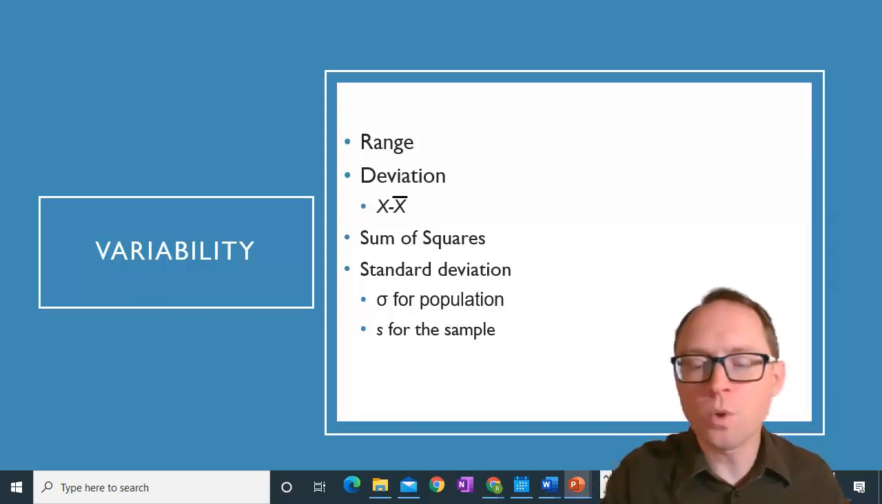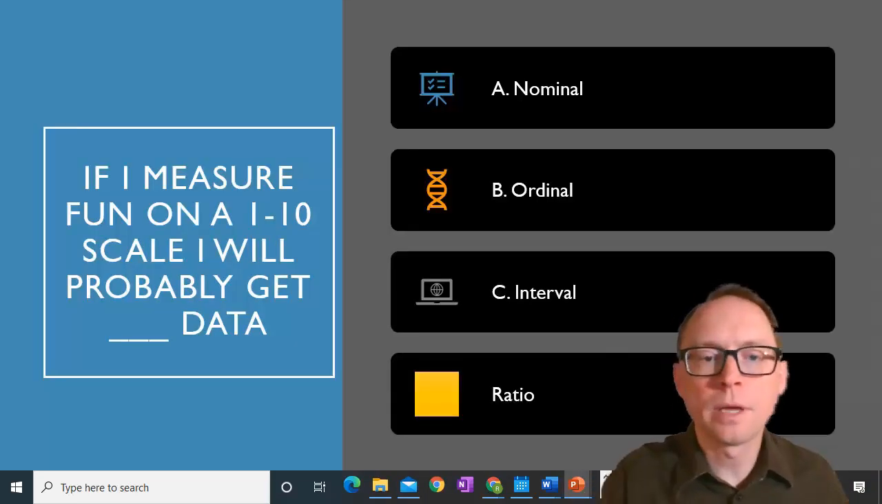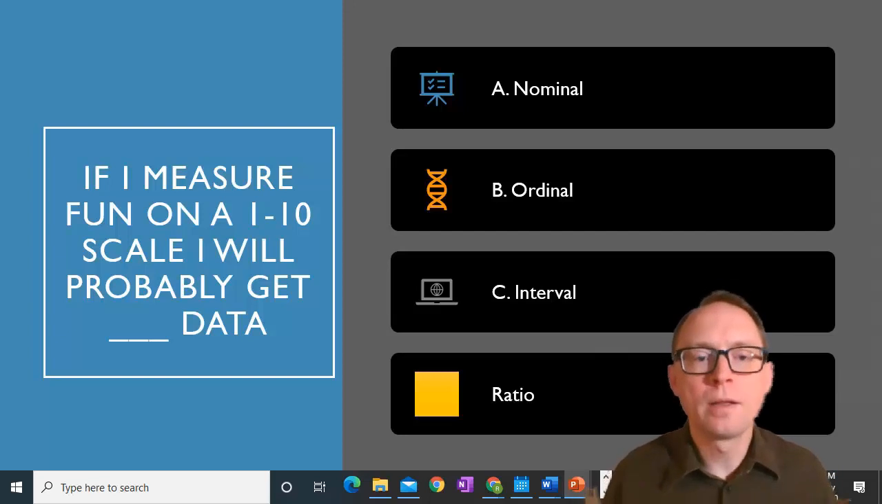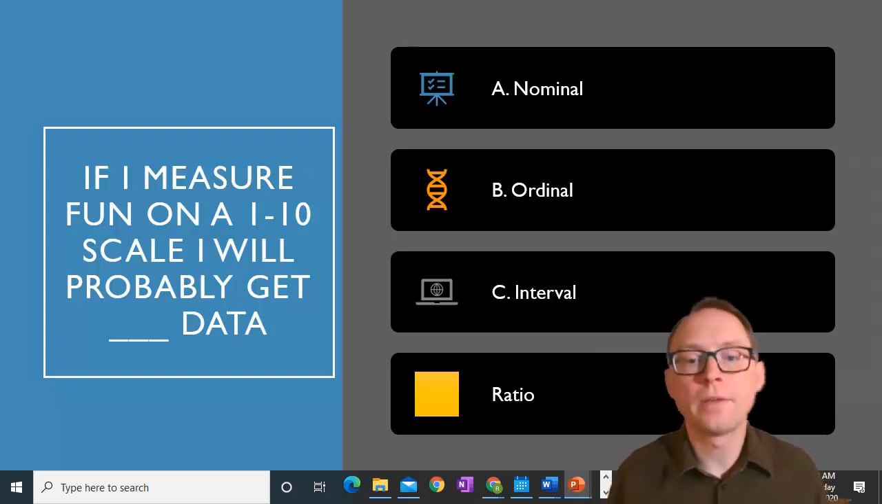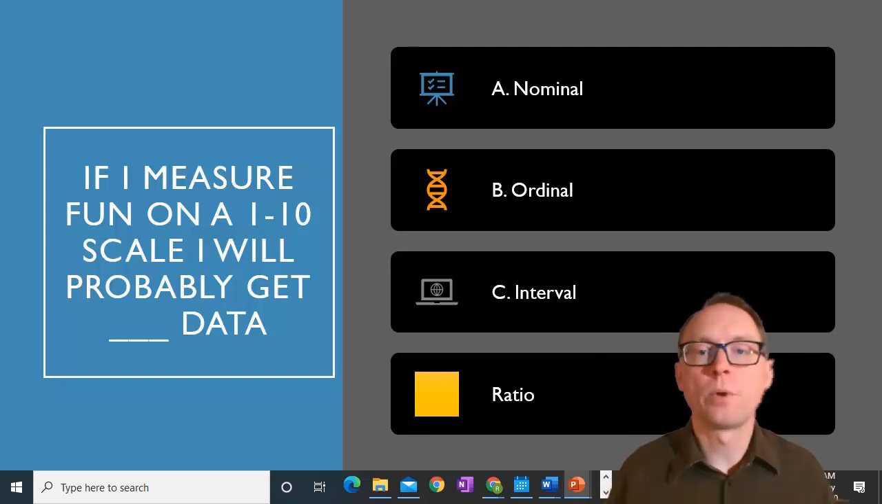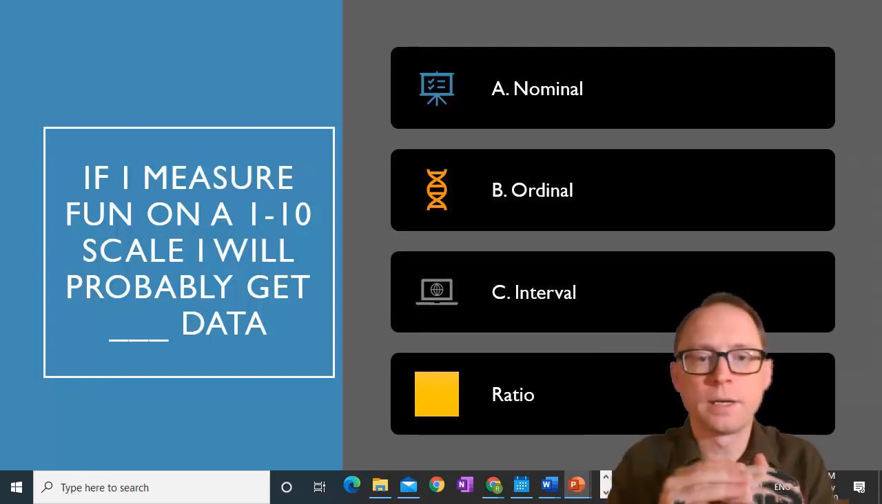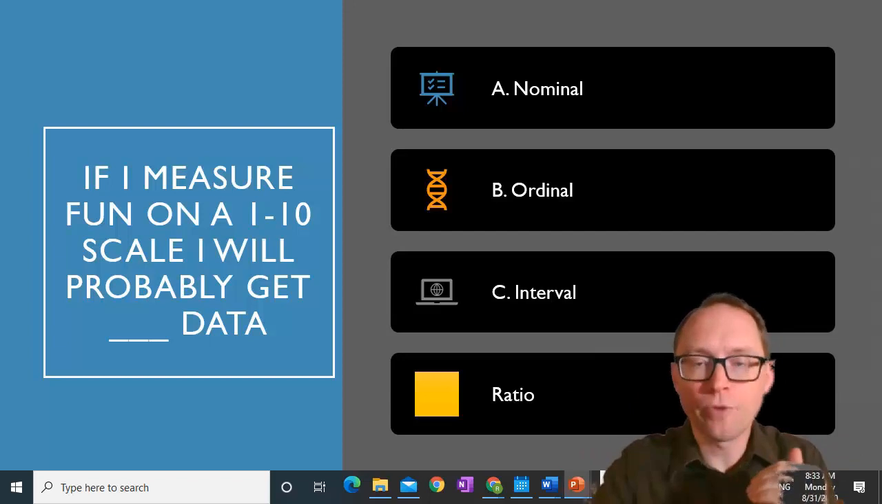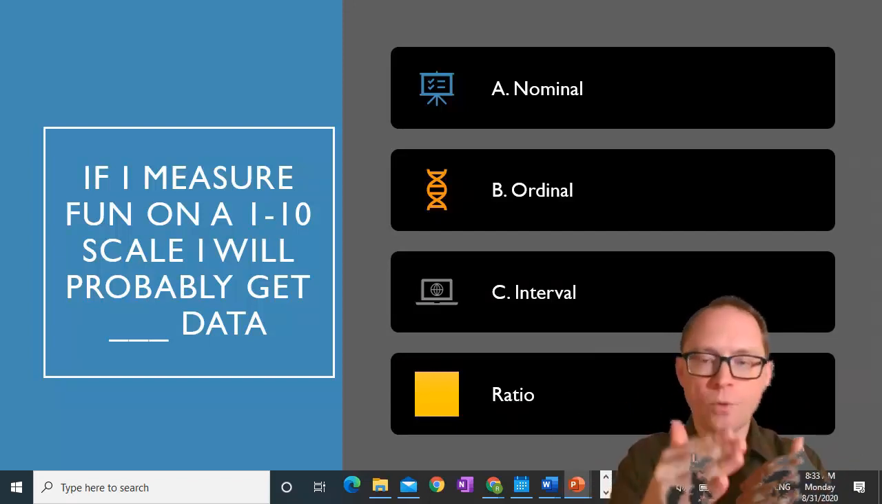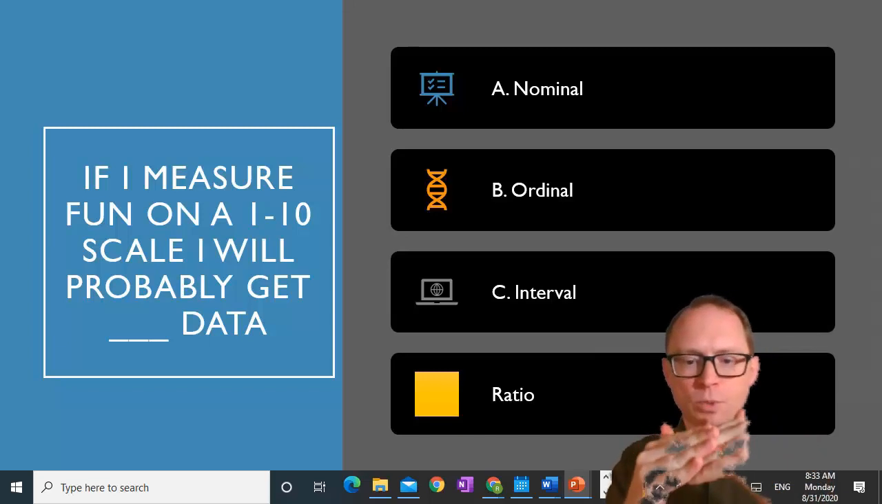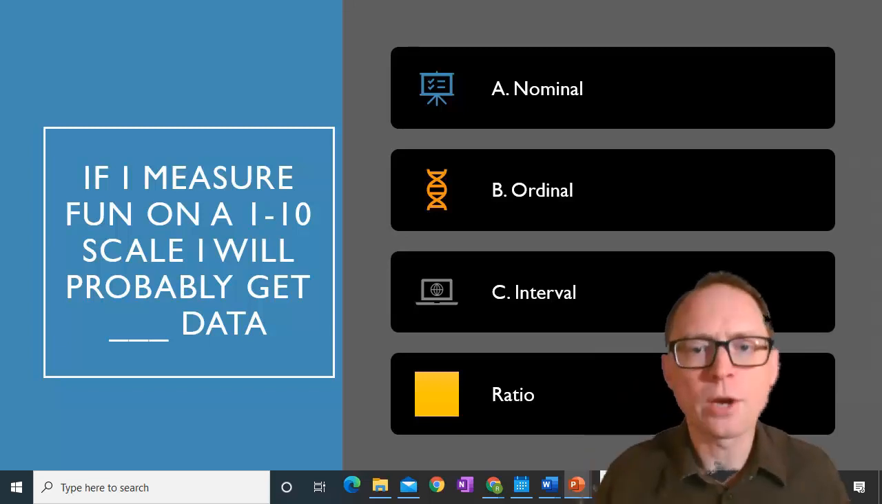So this is a review question. If I measure fun on a scale from 1 to 10, I'll probably get what kind of data? You would get ordinal data. That gives you ordinal data. Remember, we know that as the numbers go up, that means more fun is going on, but we can't be sure the amount of fun between a 3 and a 4 is exactly the same amount of fun as between a 4 and a 5. So we get ordinal data.